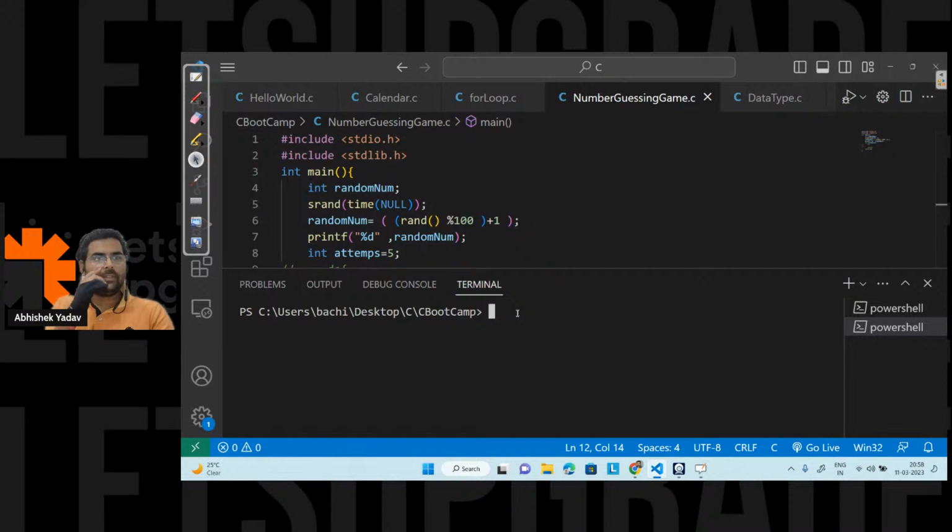So here I'm getting one answer from Brian. Why am I getting the same random number again and again? He's saying, hey, you have not saved the file. That's why you are getting the same output again and again, right? Yeah, he's correct, I think. So here, let's do that part also. I have saved the code, right?